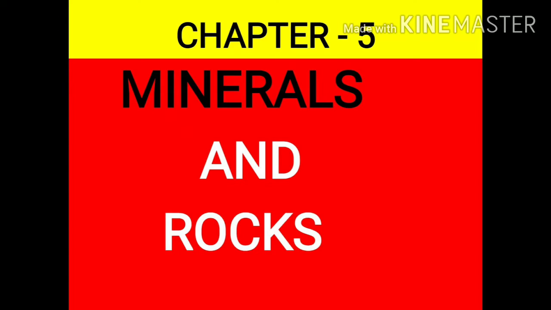This chapter will also deal with rocks, the various types of rocks, that is igneous rocks, sedimentary rocks, and metamorphic rocks. After that, we'll discuss the rock cycle. So let's start with this chapter.